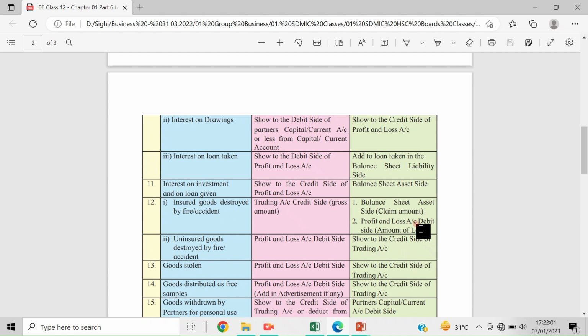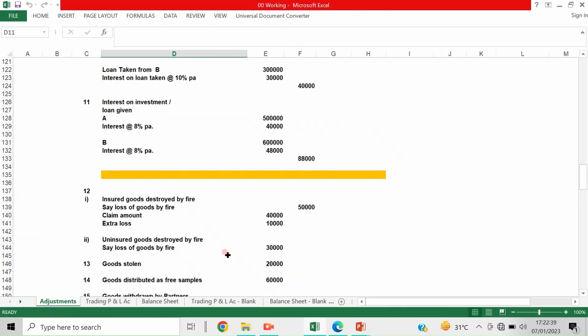Suppose the claim is not settled for the full amount, for example, if the claim amount is 1 lakh and the claim sanctioned by the insurance authority is, suppose, 50,000, then the 50,000 is a loss. So that remaining loss, whatever the claim amount receivable, should be subtracted from the total amount of the loss, and the balance should be debited to the profit and loss account. I'll show you the example. Okay, let us start working one by one.